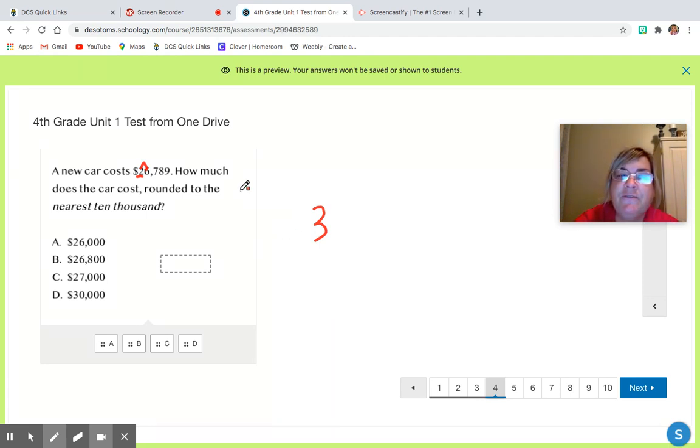And so everything after it turns to zeros. So this 6 in the thousands place will be a 0 now. The bossy neighbor always turns to a 0. The 7 in the hundreds place, 0. The 8 in the hundreds place, 0. The 9 in the hundreds place, 0. So this number would round to 30,000.